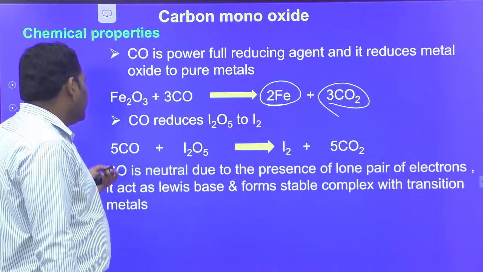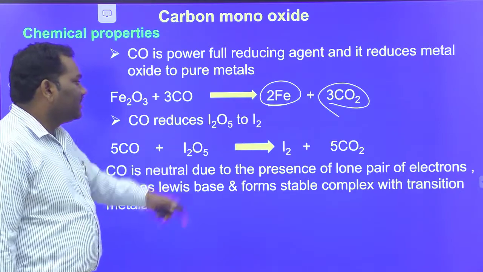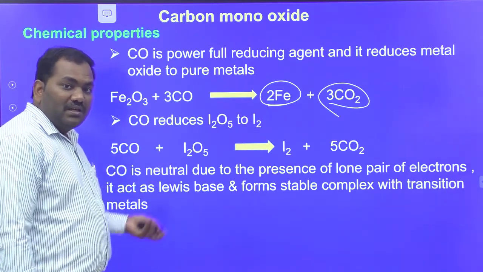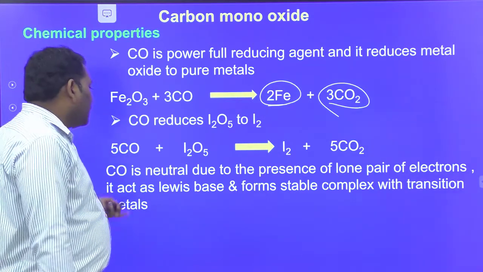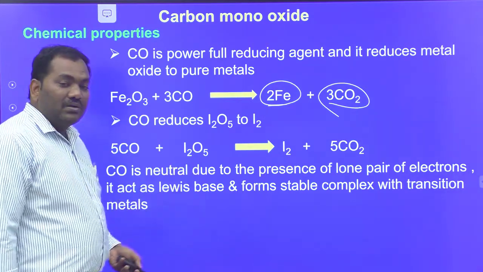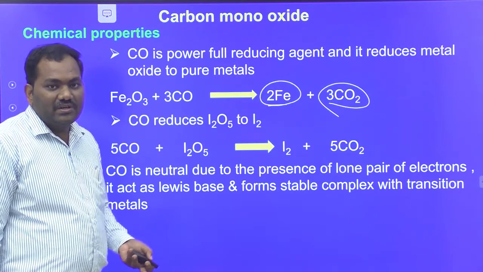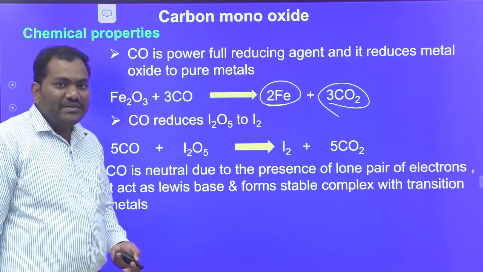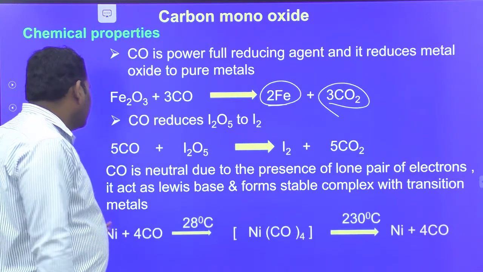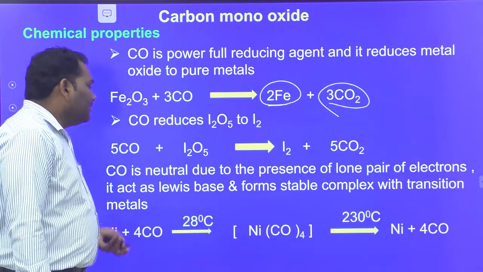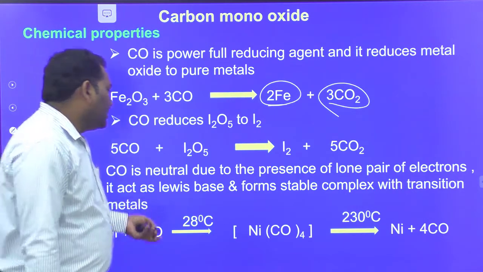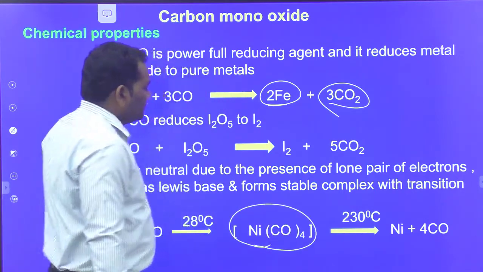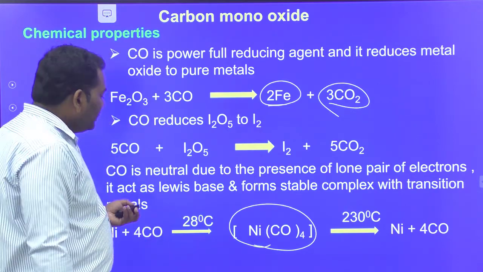Moreover, CO is neutral, and due to the presence of a lone pair of electrons it is able to form complexes with transition elements, that is, d-block elements. It acts as a neutral ligand. For example, it reacts with the transition metal nickel to form the complex Ni(CO)4.